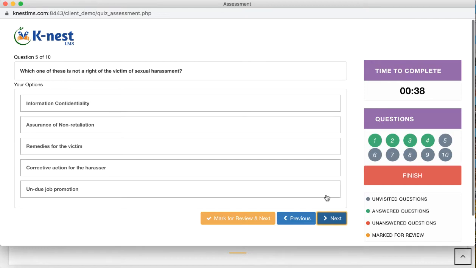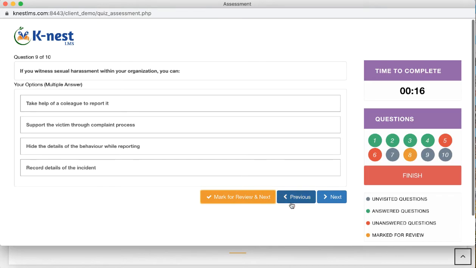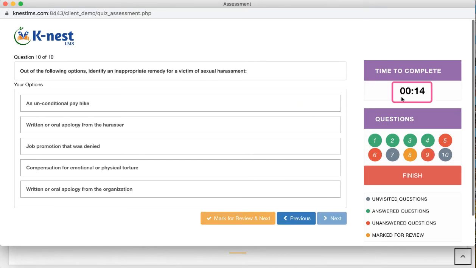So you also can see, as and when I visit a question and answer it, these buttons go green. And if I directly go to the next question, the fifth one, without answering it, it becomes red. I can also jump to a particular question by clicking on that particular question number. Meanwhile, 6 also has become red. Then I can mark a question for review. You also can see the timer running.